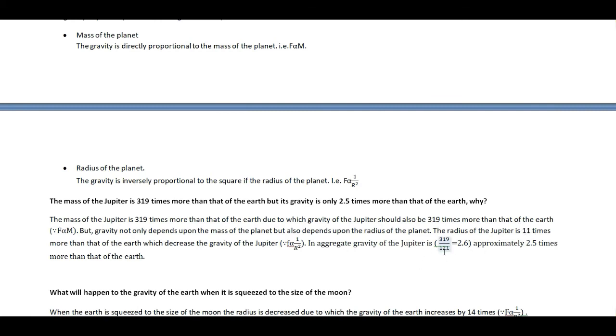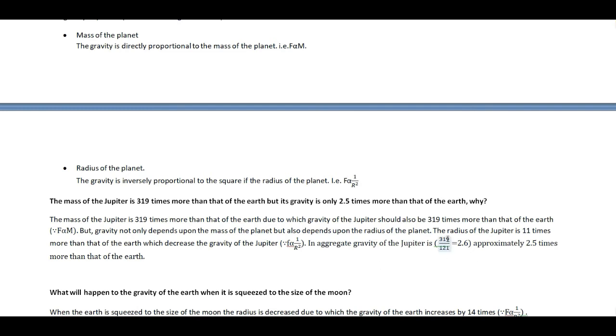And what you have to know is that because the mass is 319 times more in the Jupiter, the gravity of the Jupiter should be increased by 319 times. But since the radius of the Jupiter is also 11 times more than the radius of the Earth, it decreases the gravity of the Jupiter by 11 square times, that is 121 times.